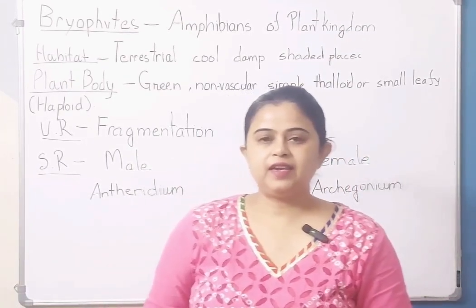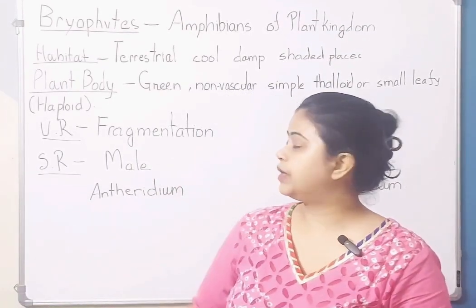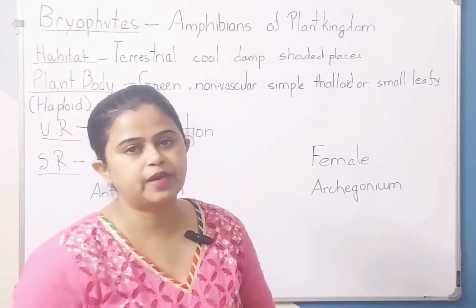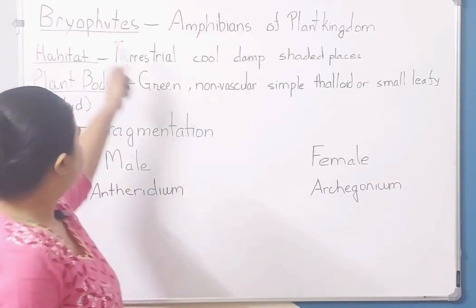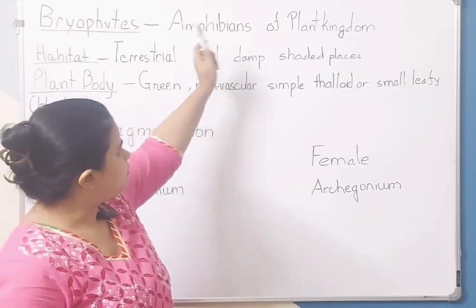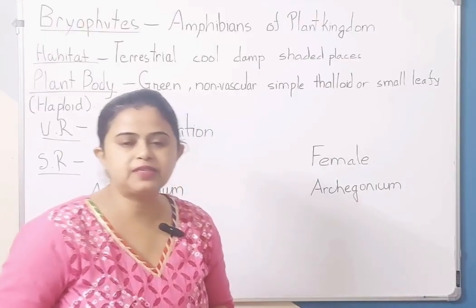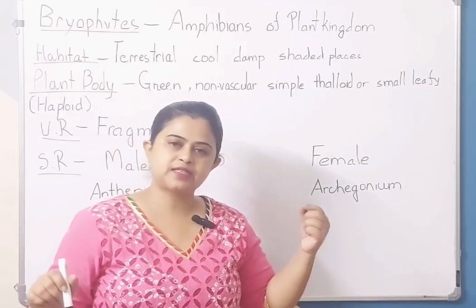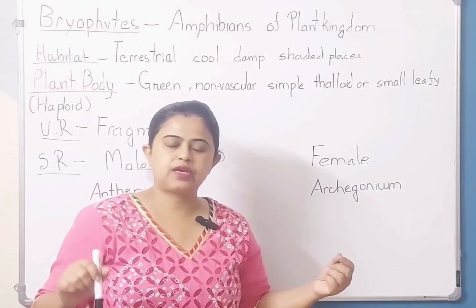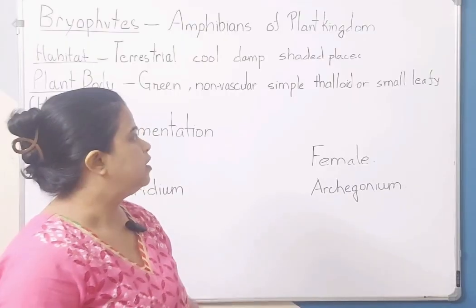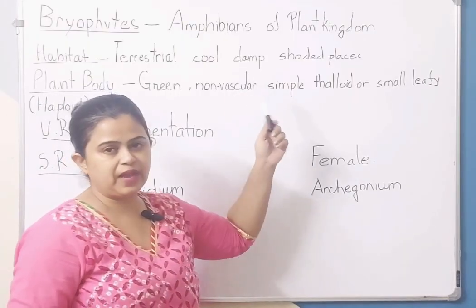So after algae, आज हम करेंगे bryophytes, pteridophytes and gymnosperms. So let's begin with bryophytes. Bryophytes को क्या कहते हैं? Amphibians of plant kingdom. Water amphibians जो पानी में as well as land में, terrestrial and aquatic, they can live in both the places, right? Why they are called amphibians of plant kingdom?